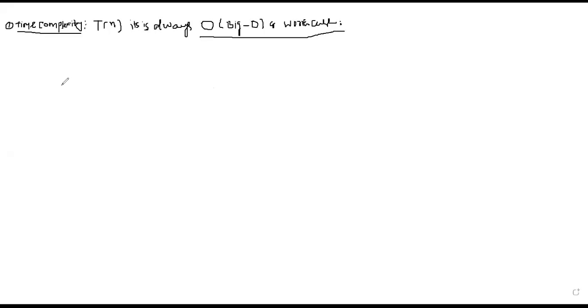There we saw a case where the inputs are in reverse order, which is the worst case. It will never take more time than that, so whenever we calculate time complexity we always take the worst case.